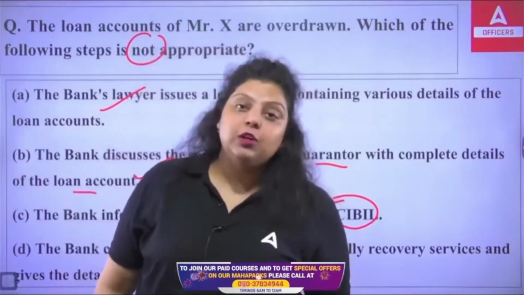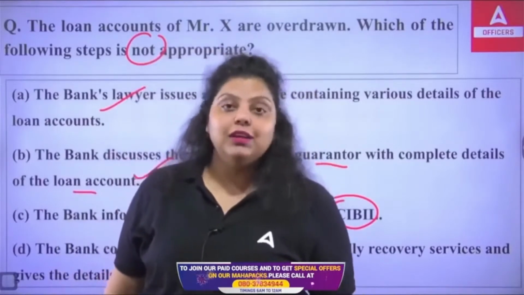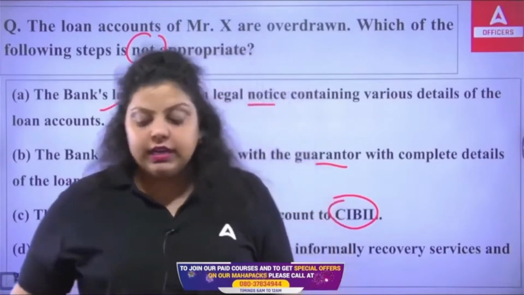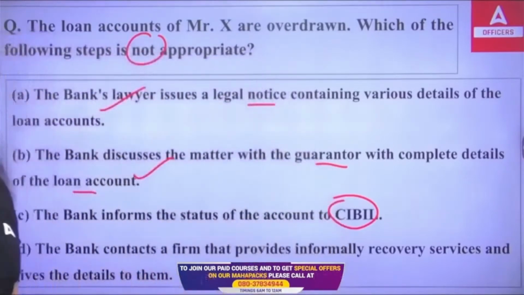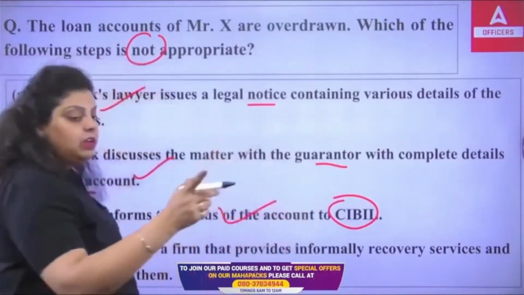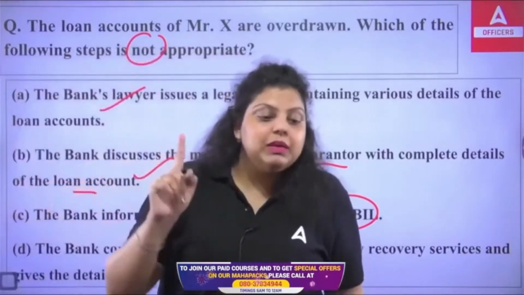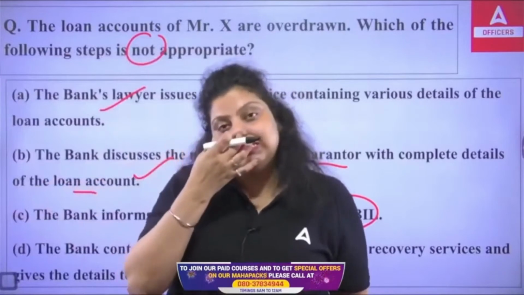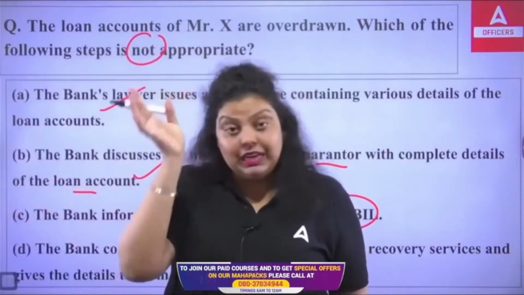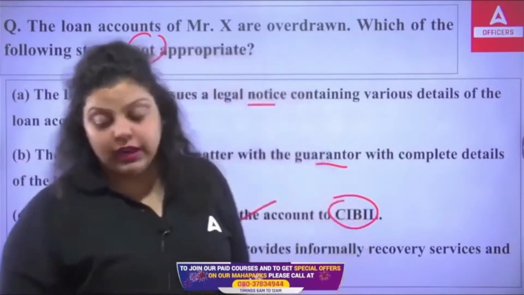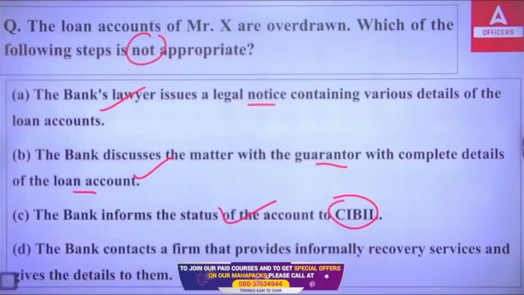Now it also started providing commercial rating. It also provides rating to the corporates. Earlier it used to provide rating to individual persons only, but now it is also providing rating to the commercial sector. Okay, so the bank informs the status of the account to CIBIL, obviously, so that if the customer goes to another bank and asks for a loan, CIBIL will be there to inform the bank that this customer has defaulted with another bank, so that the other bank will not approve the loan of the customer. This is also a right step.